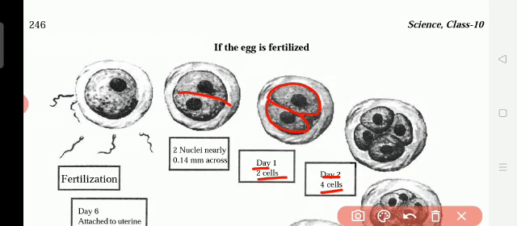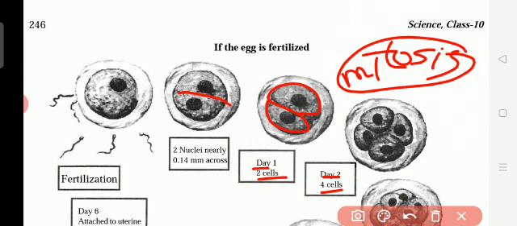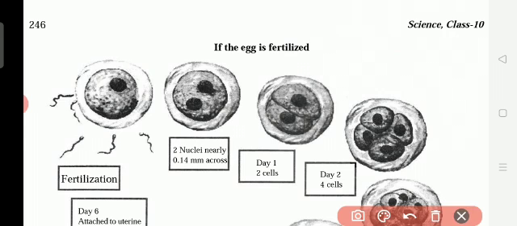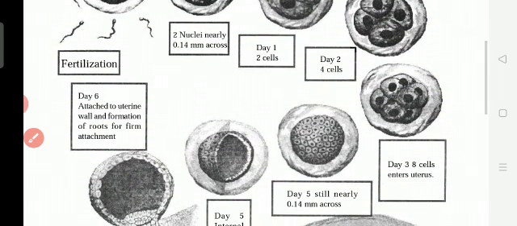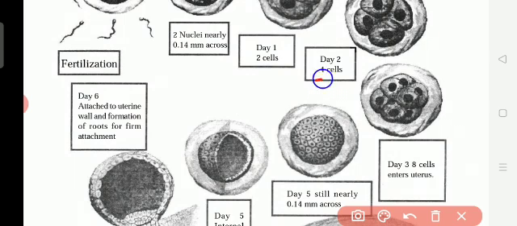It is great that within 9 months the child is grown, because the cell division is very fast. The increase of cell division is called what? Mitosis. Okay, you have studied.